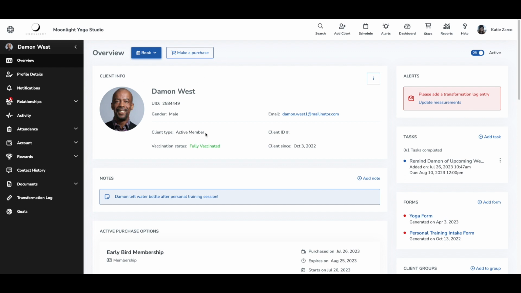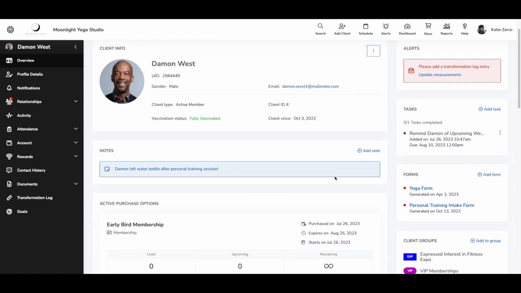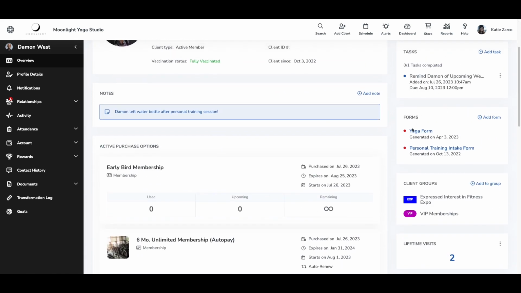There are new cards added to the overview page, allowing you to stay informed on the client's notes, on their tasks, on their forms, and on the client groups that they're currently in. Notice from these new cards, you can easily add a new note for this client, you can add a new task, add a new form, and you can also add the client to a client group right from these cards